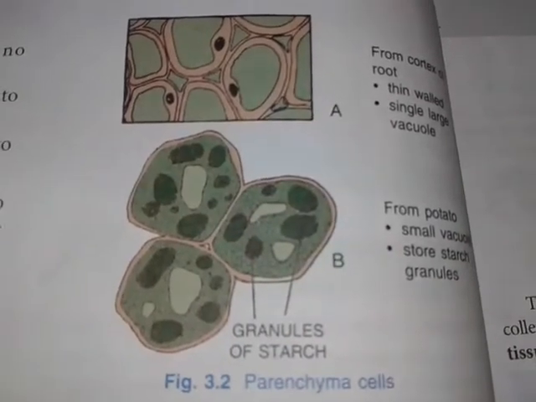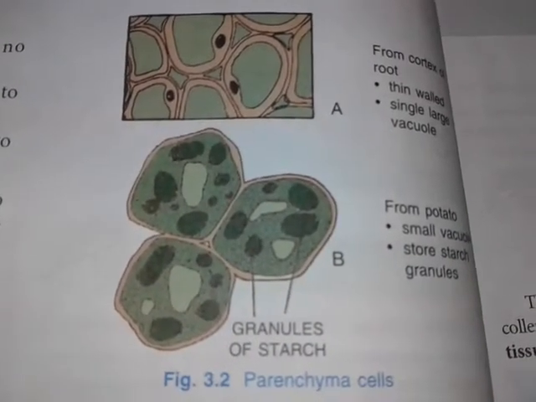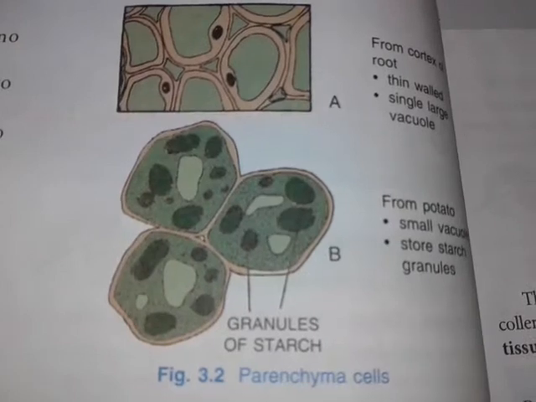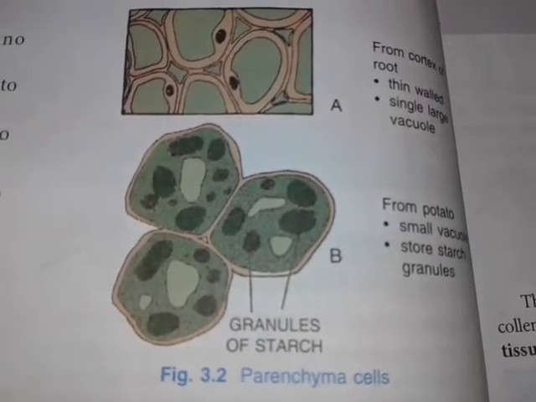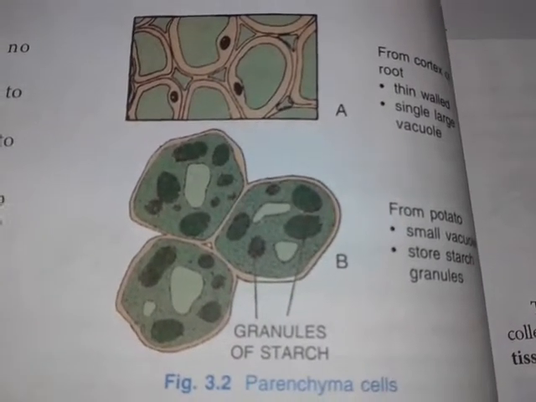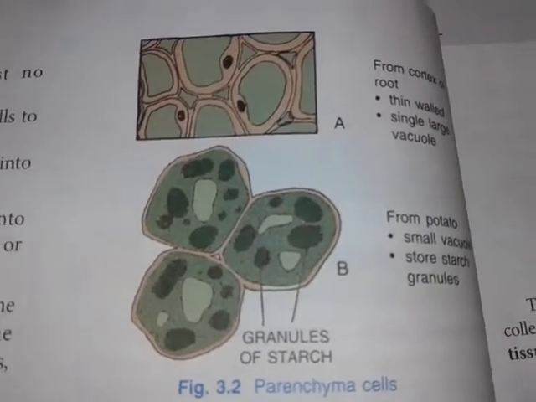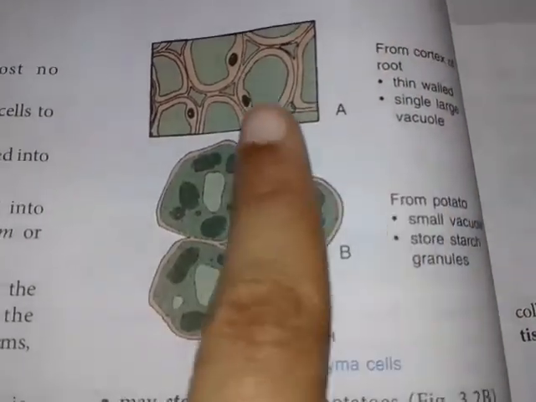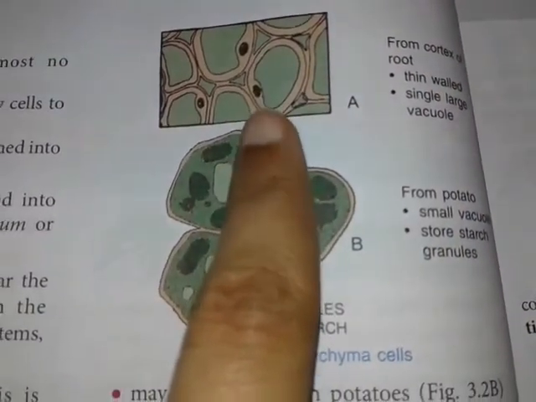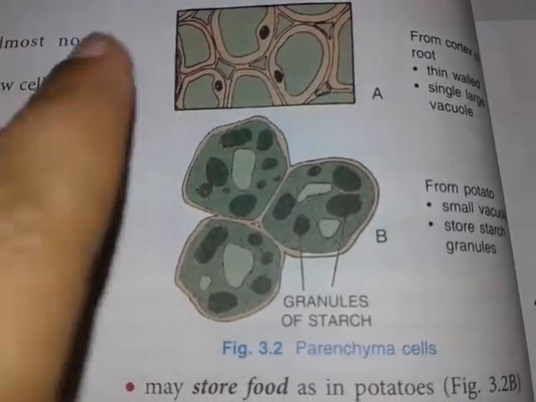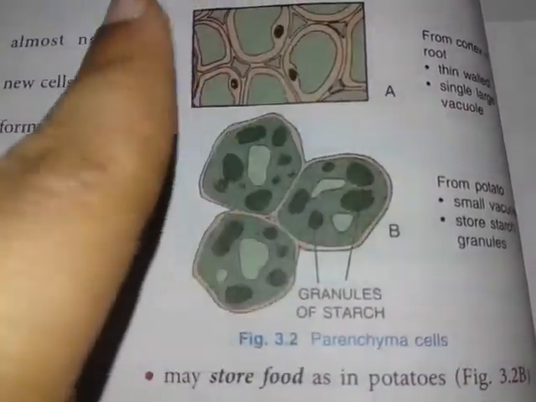Look at the diagram of the parenchyma cell. They have some intercellular spaces between them. Inside the parenchyma cell, there is a single large vacuole, a nucleus, and the cell wall is only thin walled.